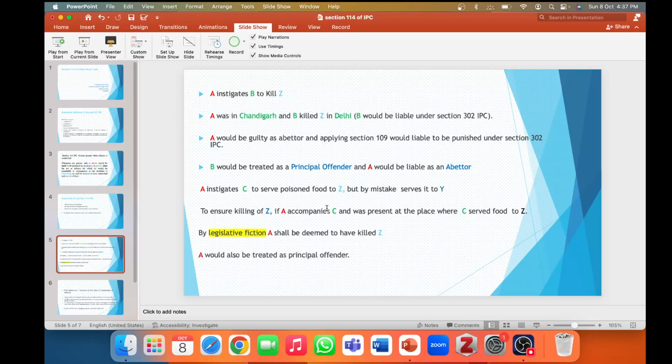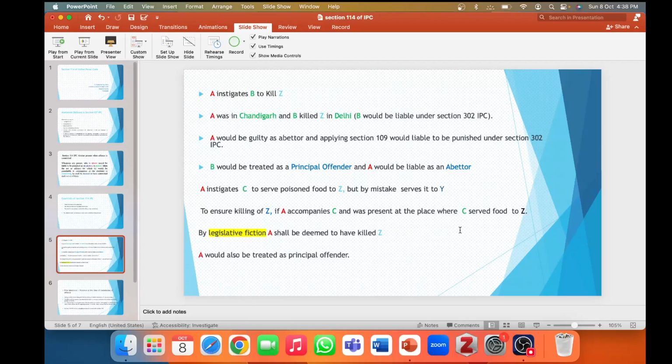A wants to kill some Z. He gives a poisoned apple to a child C. He accompanies the child where Z is standing and tells him, "You give this poisoned apple to that uncle standing in a red t-shirt."